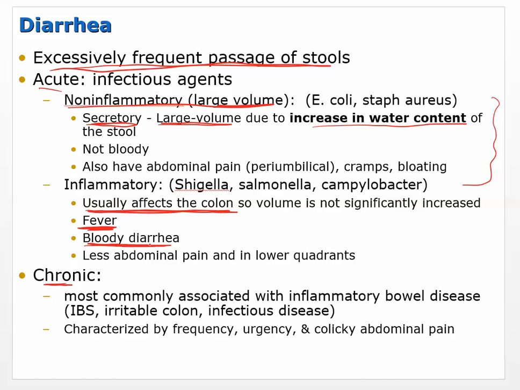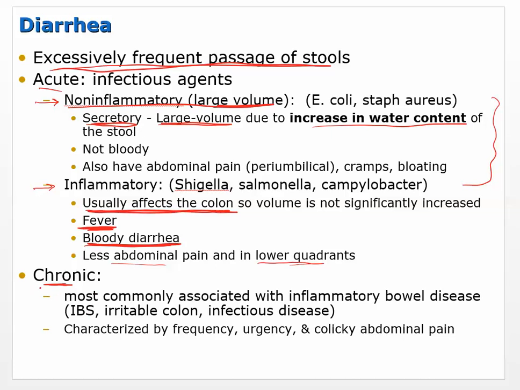There is less abdominal pain, and it's in the lower quadrants, because we're talking about the colon, usually the descending part. So those are your two acute types: non-inflammatory and inflammatory. I won't go over them again, even though I'm tempted to.